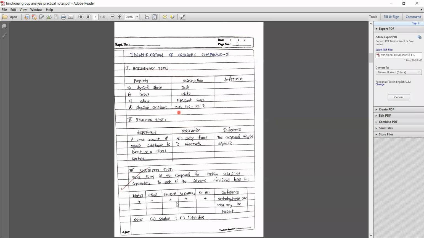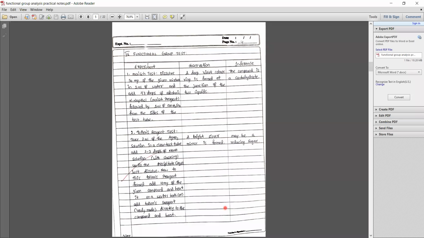After writing this, see here, this is the first compound. What is this compound? First, you have to write the physical preliminary test, ignition test, and in the solubility test you will get to know the functional group of the compound. The functional group in this experiment is carbohydrate. Then, to confirm that carbohydrate, you have to do a functional group test. You have to learn the functional group test for each functional group: carbohydrate, carboxylic acid, amines, phenols, everything. So for carbohydrates, you have to remember the whole functional group test.